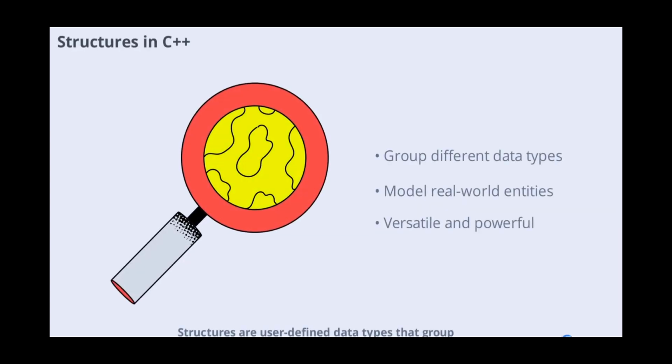Structures are user-defined data types that group variables of different types under a single name. They are useful for modeling real-world entities such as books or records. Structures can be passed to functions and manipulated just like other variables, making them a versatile tool in C++ programming.